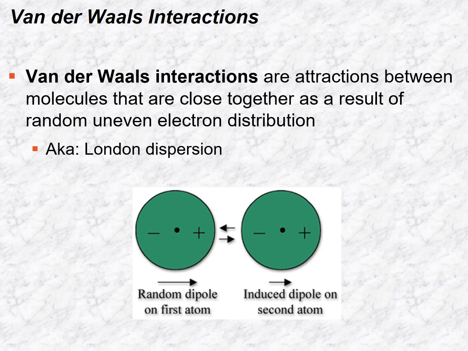Now, van der Waals interactions, this is basically a momentary dipole moment, right? It's just when the electrons are not evenly distributed, they might accumulate randomly on one side of the molecule, which would attract that molecule to another one where the electrons are distributed unevenly to another side randomly. Okay, so this creates an attraction, and this attraction is called van der Waals interactions. Van der Waals interactions are also sometimes called London dispersion interactions or London dispersion bonds. These occur basically between all types of molecules.